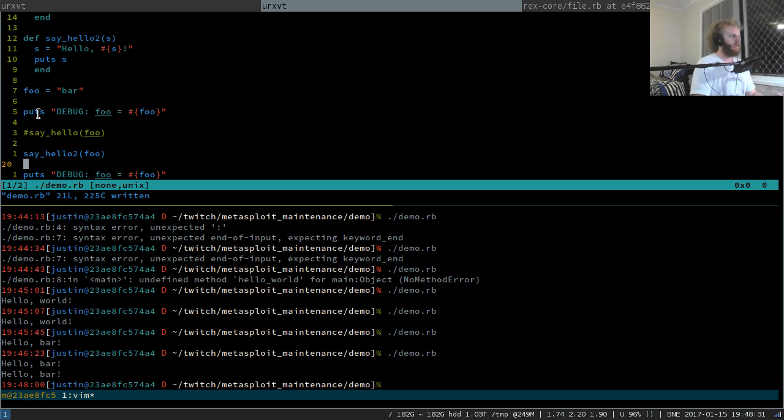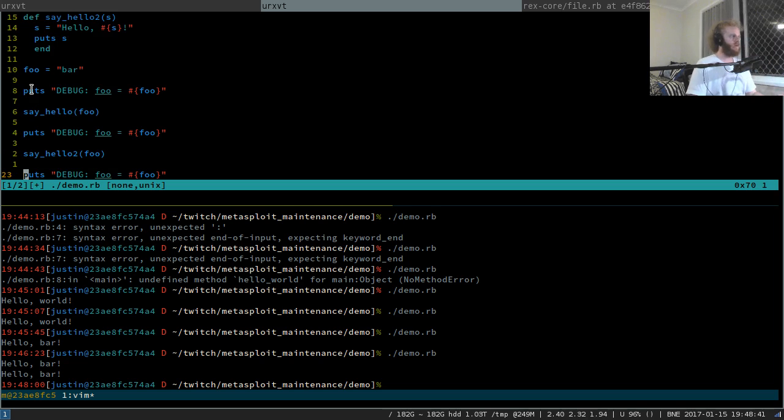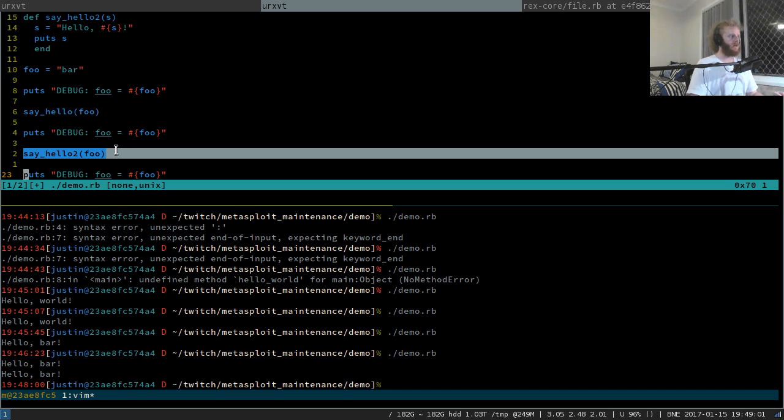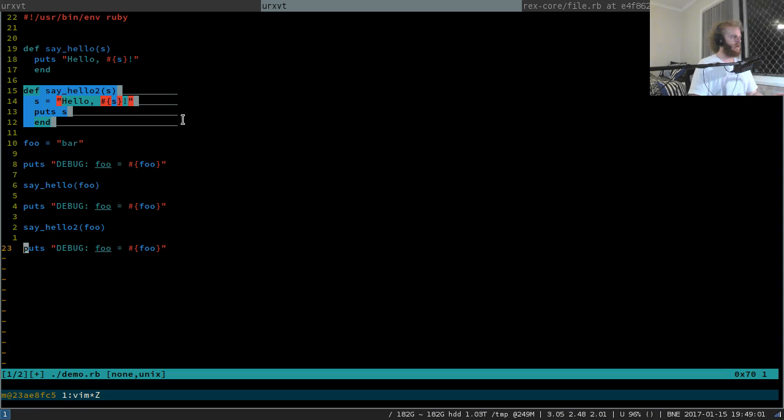So we'll do that before and after. Let's do it between the two calls to the two different functions as well. So what we should see is debug foo equals bar. Then we should see this function having put hello bar. And then we should see that foo is still equal to bar because nothing would have changed foo. And then we'll say hello using the second function, which is this one here. And we can see that this one changes the value of S, which is the parameter.